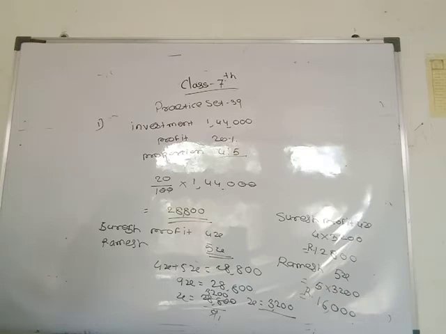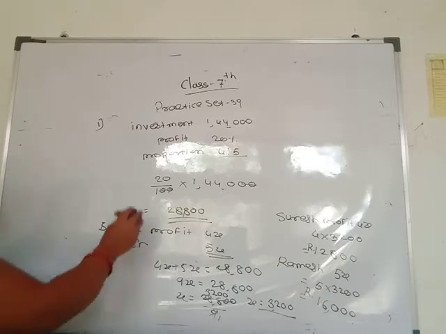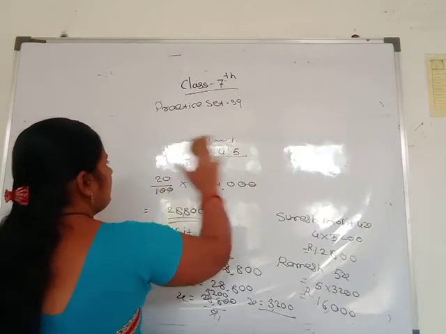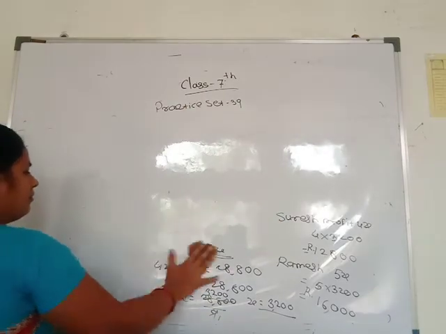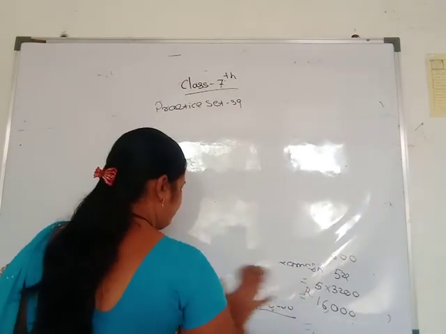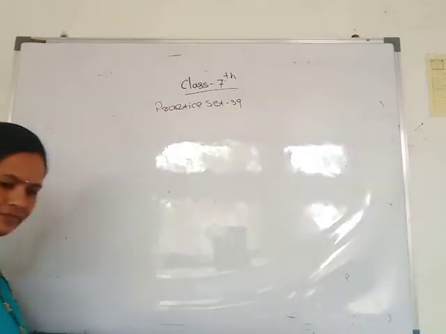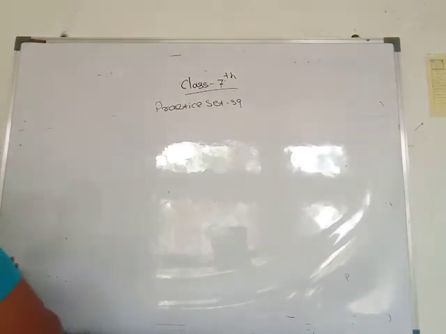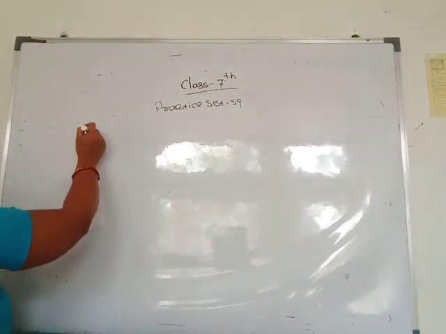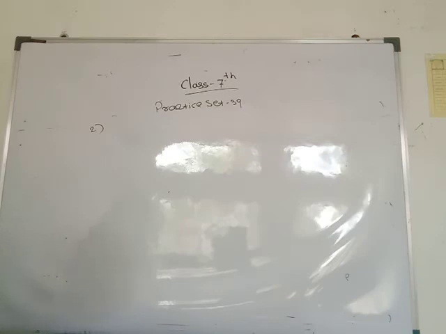Then the second example. Virat and Samrat started a business by investing 50,000 and 1,20,000 respectively. In the business they incurred a 20% loss.